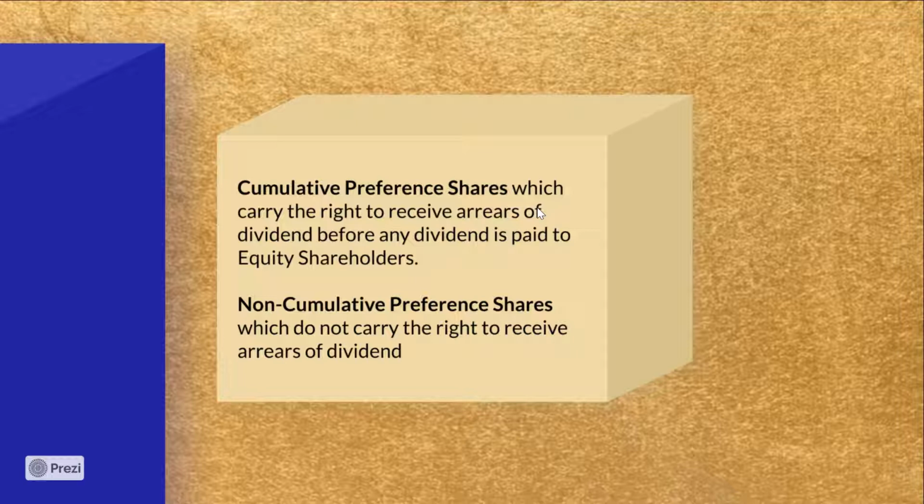This means that where any dividend is not paid to such cumulative preference shareholders in a given year, arrears of such dividend will be paid in the subsequent years before any dividend is paid to the equity shareholders. On the other hand, non-cumulative preference shares are shares which do not carry the right to receive arrears of dividend.